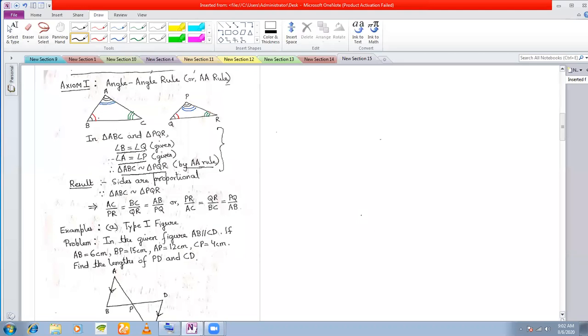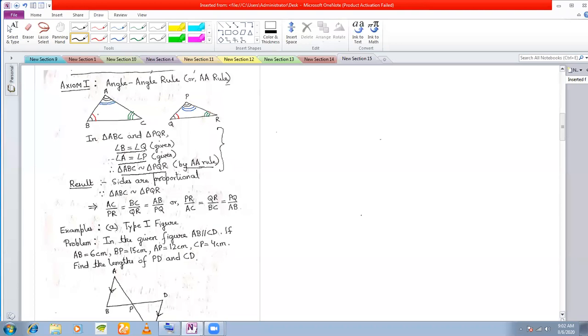Once I have proven that two triangles are similar by the angle-angle rule, I will write the proportional sides. Just as in congruent triangles you used to write CPCT, similarly, once you have proven by the angle-angle rule that two triangles are similar, now you write the proportional sides.